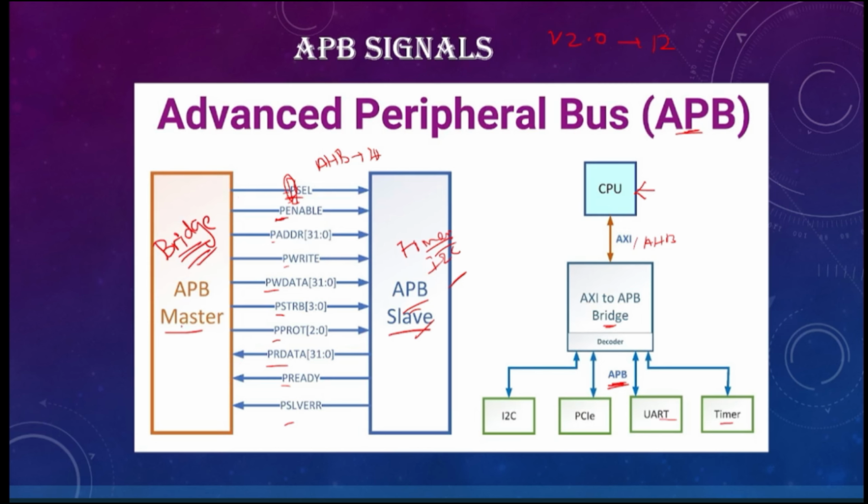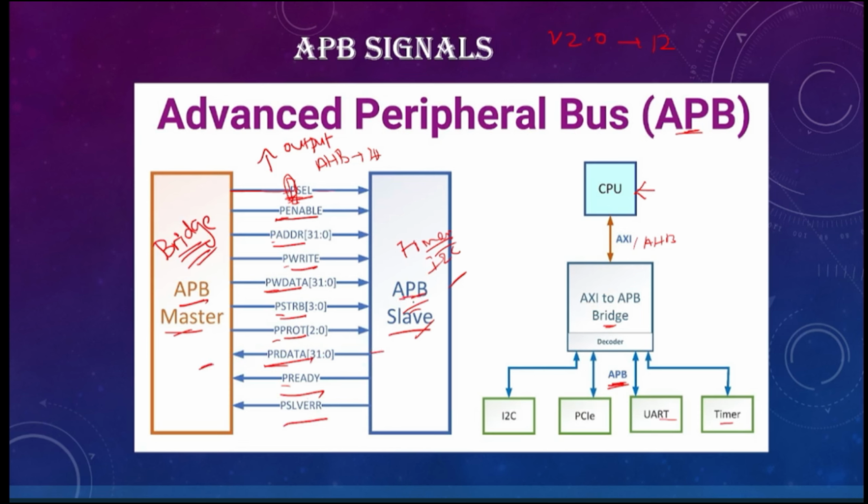Whatever signals are going from master to slave are considered output signals, because the master is giving them to the slave. So all the signals like PSELECT, PENABLE, PADDR, PWDATA, PSTRB, and PPROT are output signals in APB. Then PRDATA, PREADY, and PSLVERR are the signals that the master is receiving from the slave.